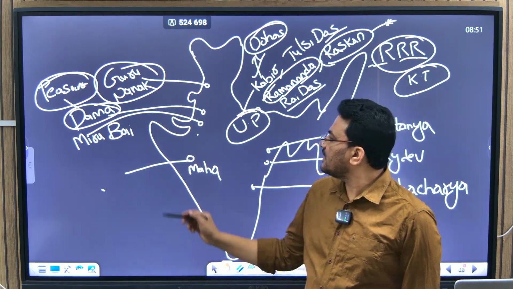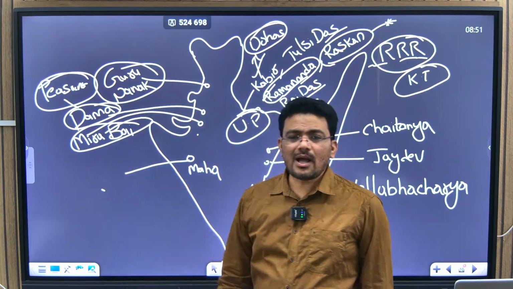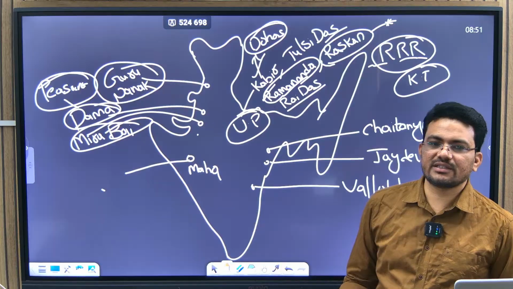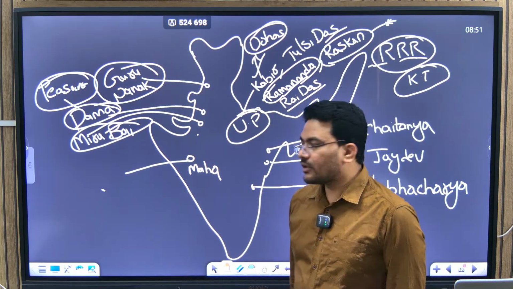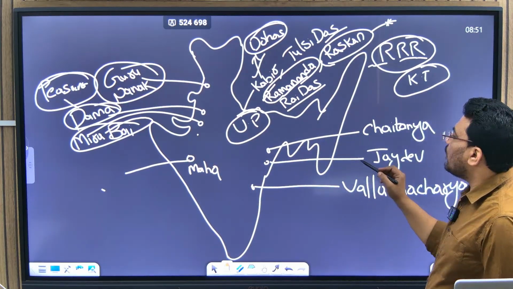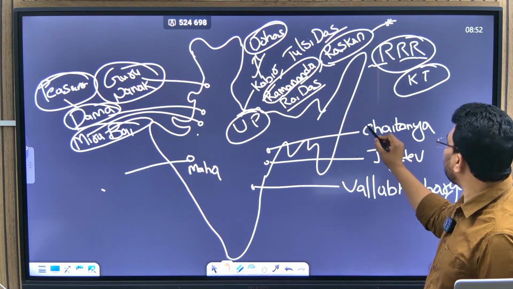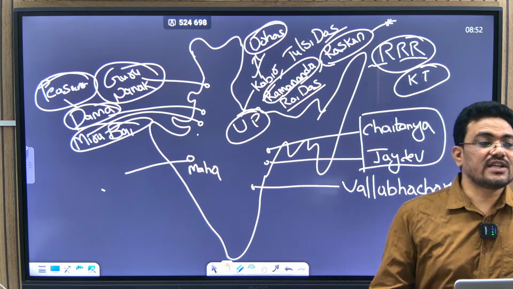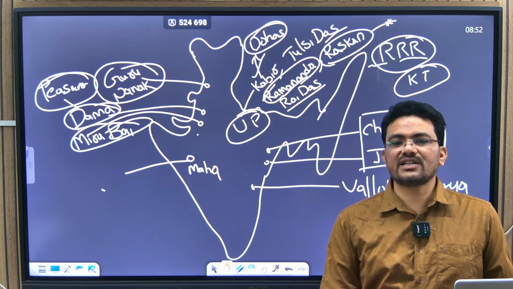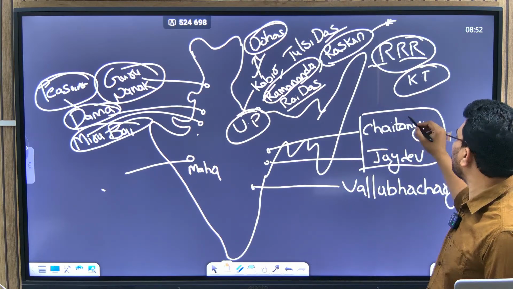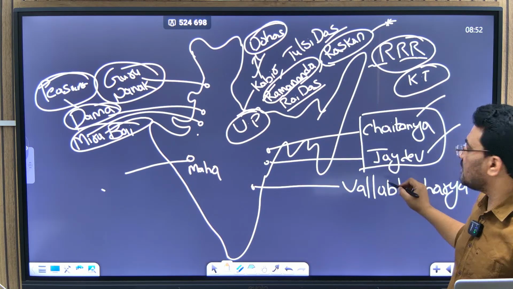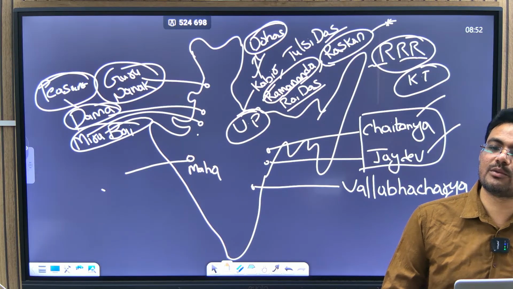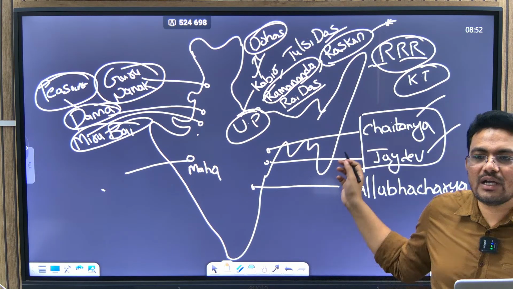And then Mirabai is also important, you know Krishna Bhakti. In the West Bengal region, two important Bhakti saints: Chaitanya Mahaprabhu and Jaidev.